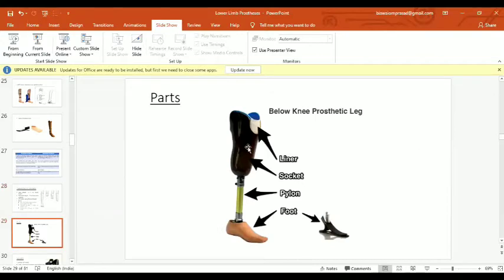and these are the parts of the transtibial processes. This is a below knee socket. Then here is the liner or the stump socket interface. Then it is a pylon. Then ankle foot assembly or the prosthetic foot, here you can see, and a suspension system. It is not seen here, but I'll show you later.